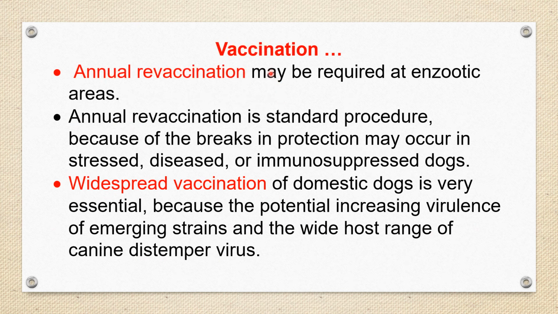Continuation of the vaccination: after the schedule, annual revaccination may be required in endemic areas. This is a must, annual vaccination. Annual vaccination is the standard procedure because a break in protection may occur when the dog is under stress, or is diseased due to some other disease, or has immunosuppression. So annual vaccination is a standard procedure.